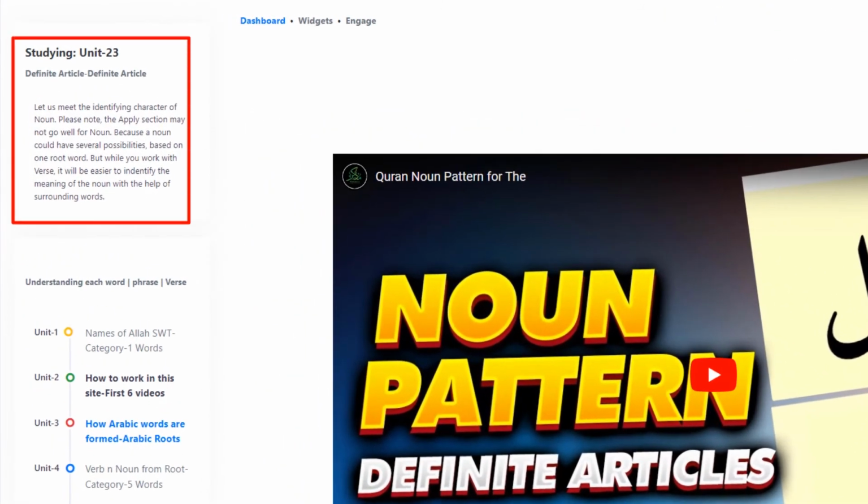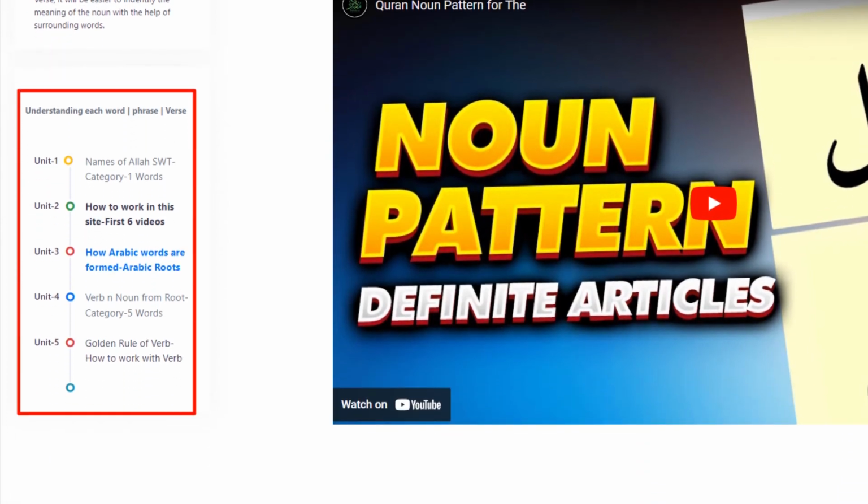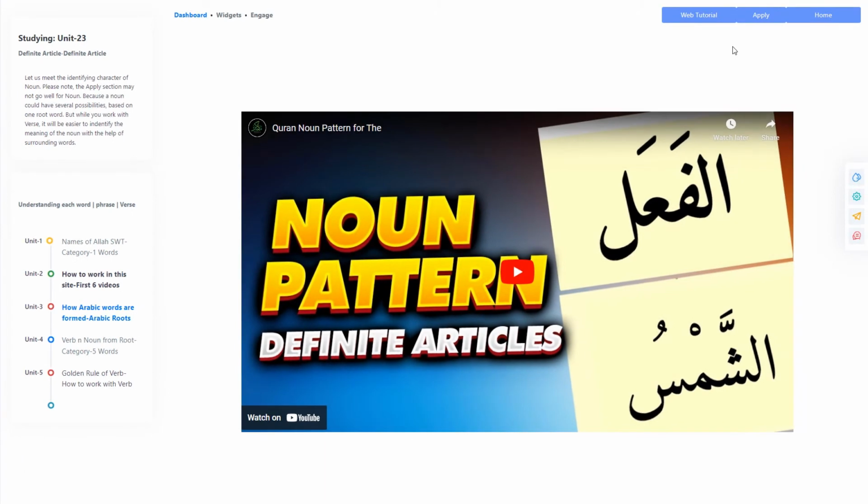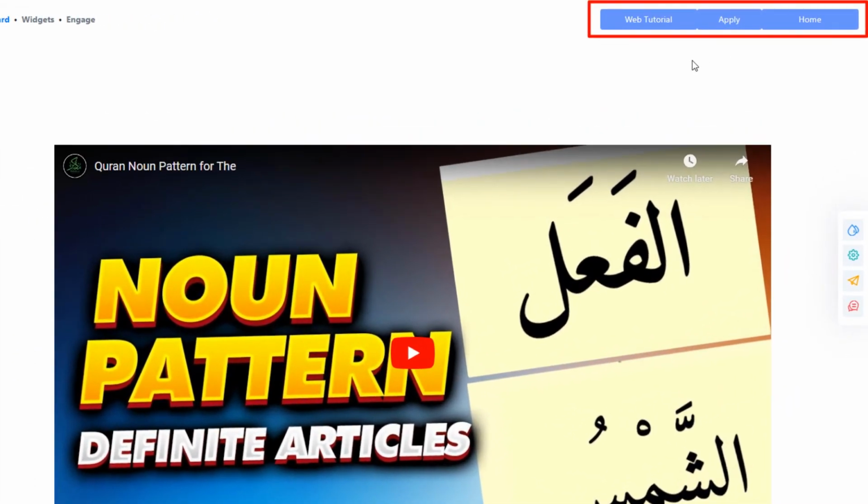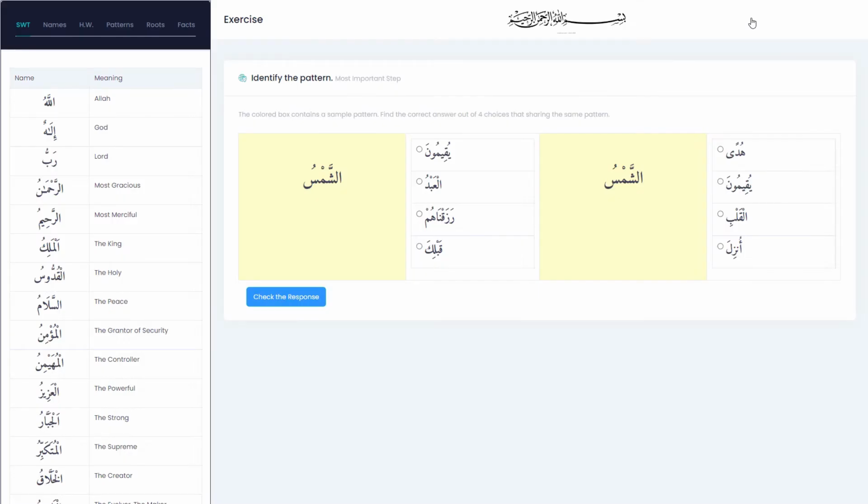In one corner, there will be some message about the video. Then, on the left, there will be the outline of the current module. Once you are done watching one video, you can move to 3 different directions. You see one button for Web Tutorial. If this button is enabled, that means that the tutorial can also be available in web format. There will be another button labeled as Apply. If this button is enabled, that means the video tutorial is followed by quiz.